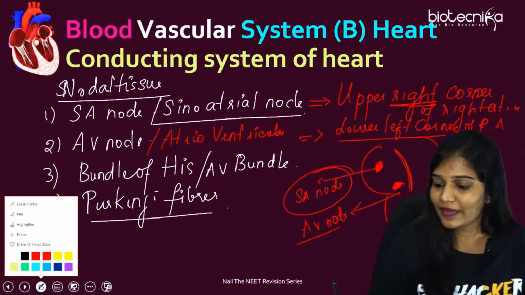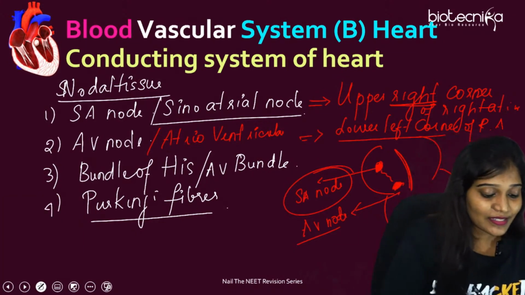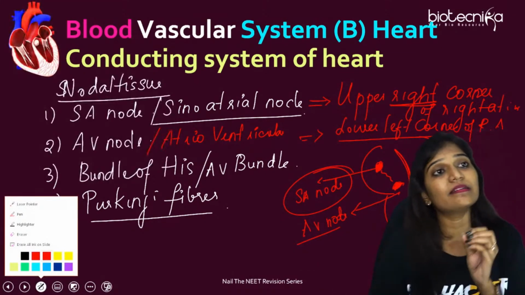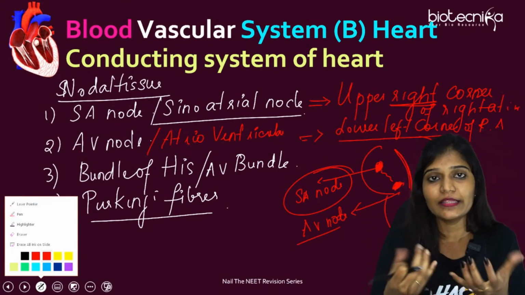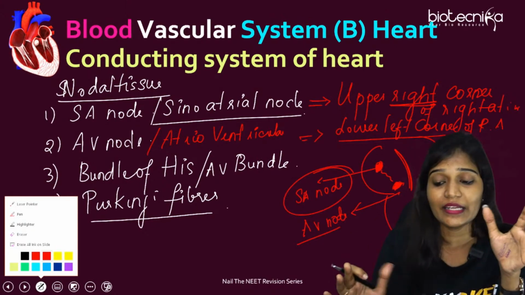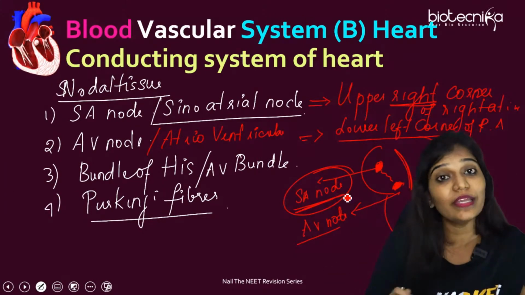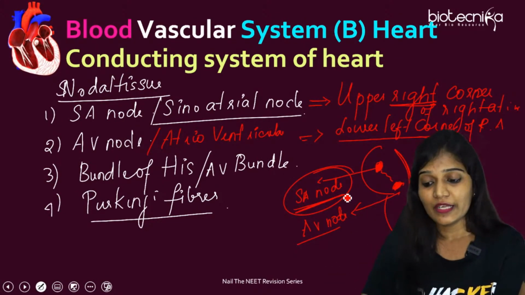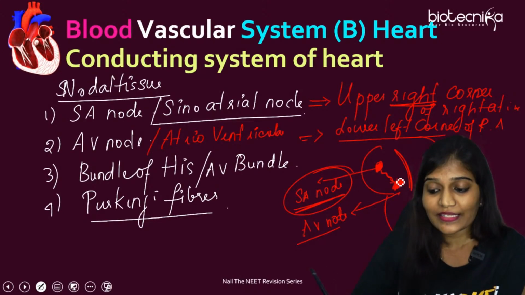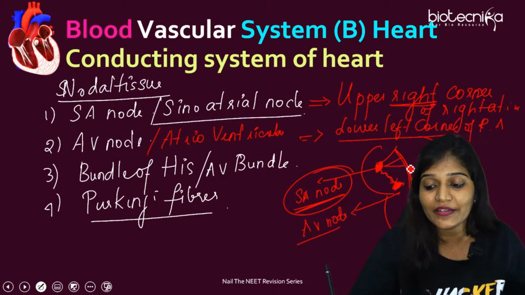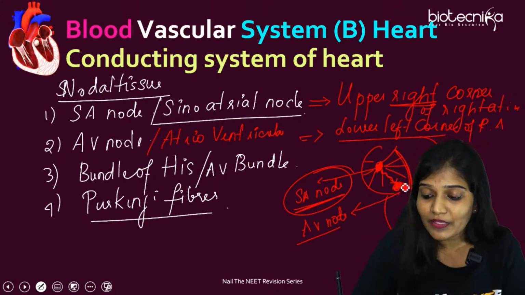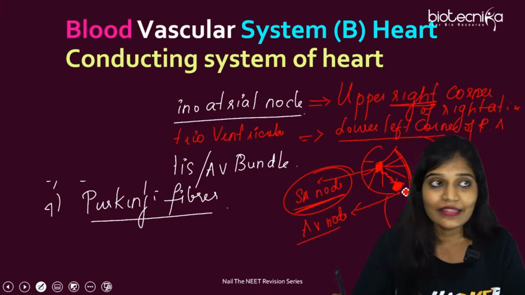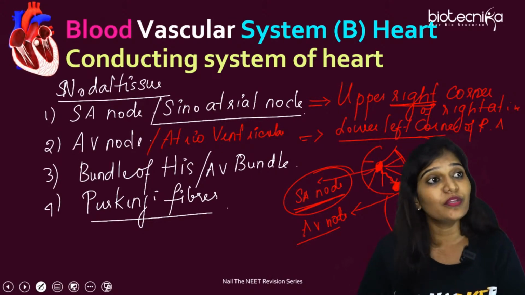Then what exactly happens? Without any external stimulus, how does the heart actually pump? Somebody has to give some stimulus, then only it will pump, but the heart doesn't work like that. The SA node can generate impulses by itself. So the SA node generates the impulse and sends it to the complete atria, and the atria begin to contract. Then they send the impulses to the AV node, and then it sends it to another portion.